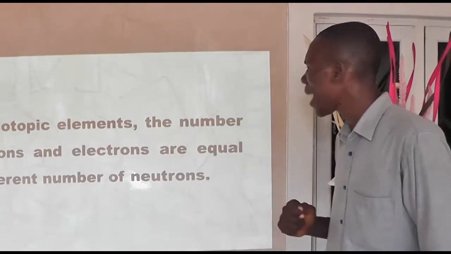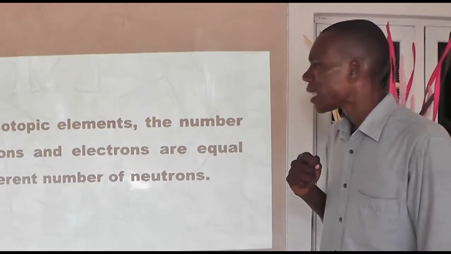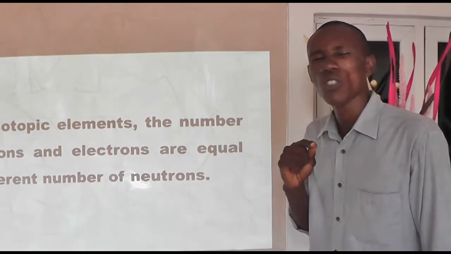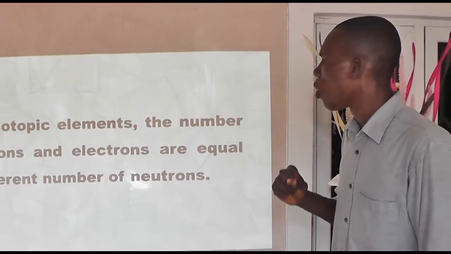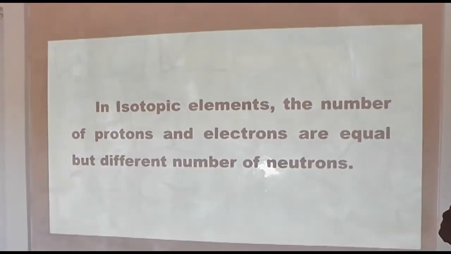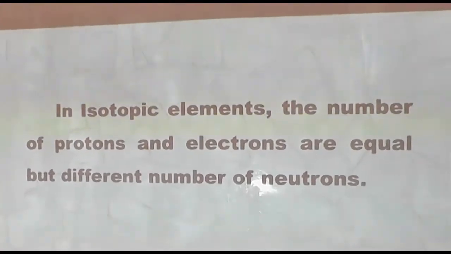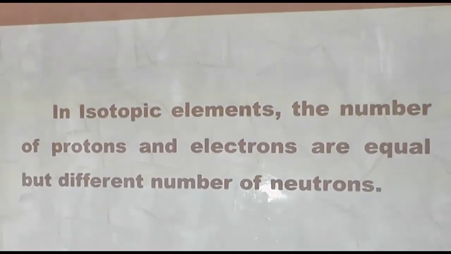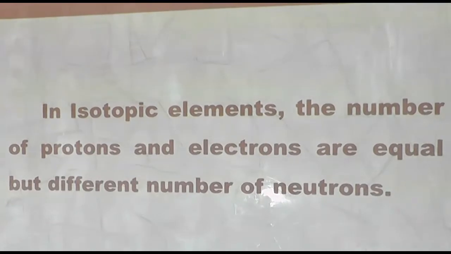In isotopic elements, the difference is just in the number of neutrons. When you look at it closely, the number of protons and that of electrons are equal.